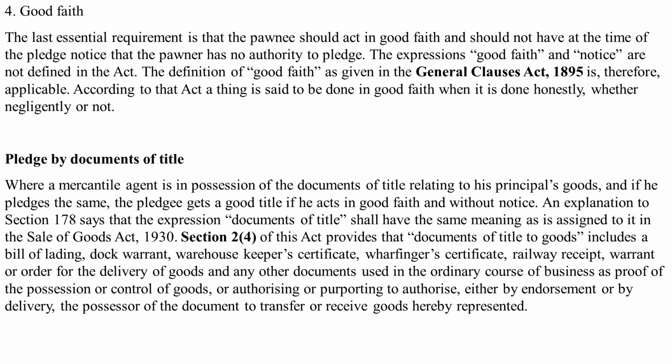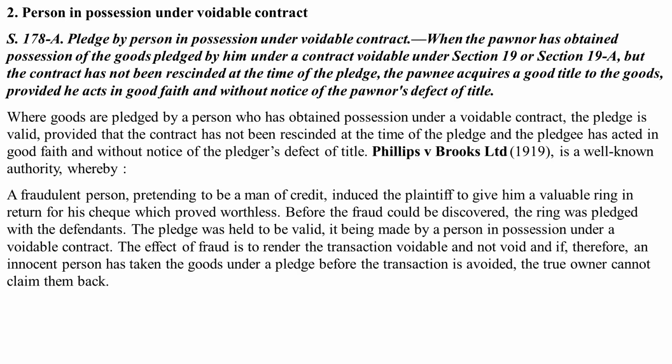Now, coming to the second area, we had started with the pledge by a mercantile agent, in which there were four conditions. Now, coming to the second broad area, that is, who can pledge. The first one was a pledge by a mercantile agent, and the second one is a pledge by a person in possession under a voidable contract. That is what Section 178 says, that a person should be in possession under a voidable contract.